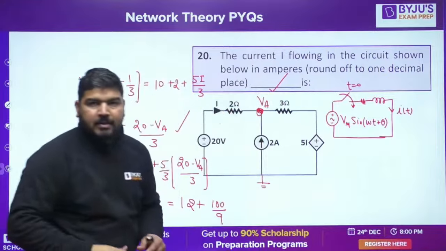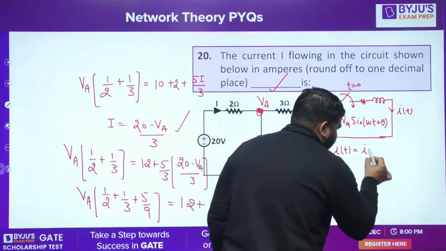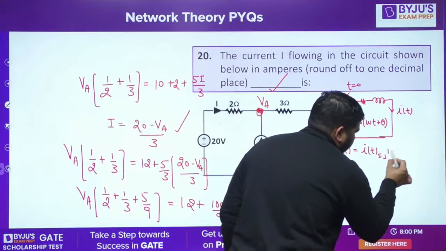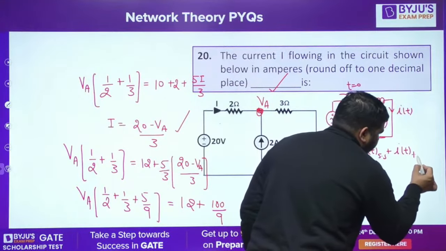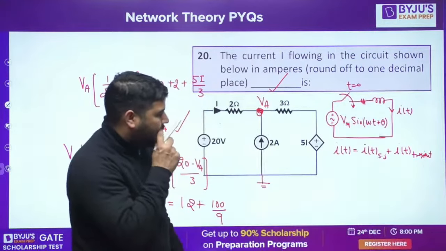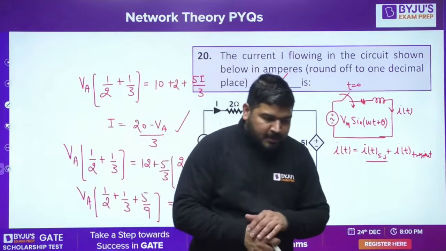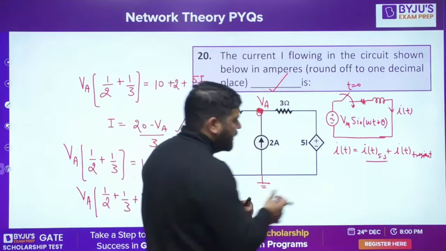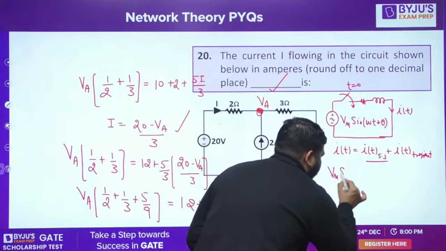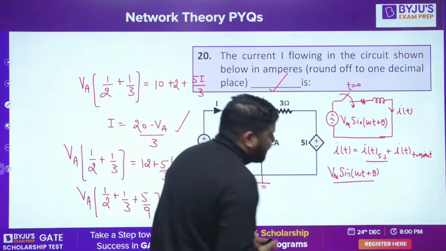How to write the current equation? Look, this current has two parts. One is i steady state and one is i transient. First, we will calculate the steady state part, which is easy to write. That is Vm sin omega t plus theta, my voltage, divided by the steady state impedance.